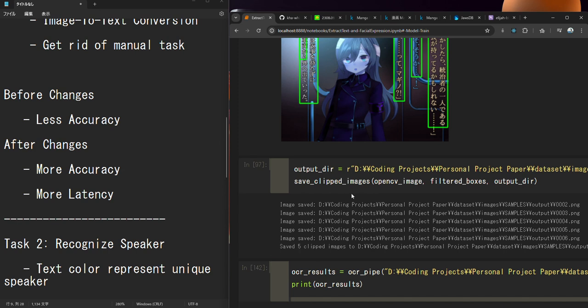So why is there more latency? Because the time complexity is O(n^3). What does it mean? I'm using nested loops, and in theory, if there are more images and more bounding boxes found in one single image, it would take so much time to complete the task.